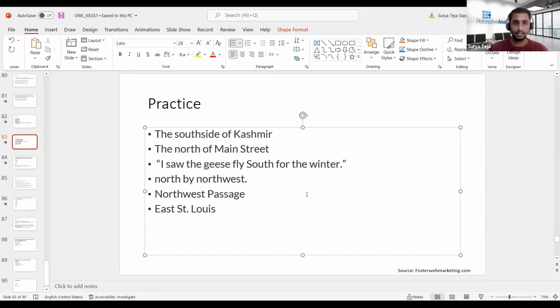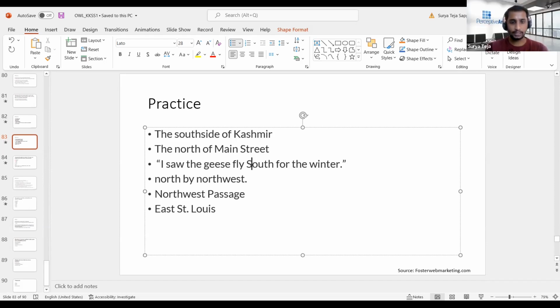Here if you see, I saw the geese fly south for the winter. So is it fine, or are there any changes required in this sentence? Sorry, Kartika, should be small because south, no. Right, that's true. S has to be small.